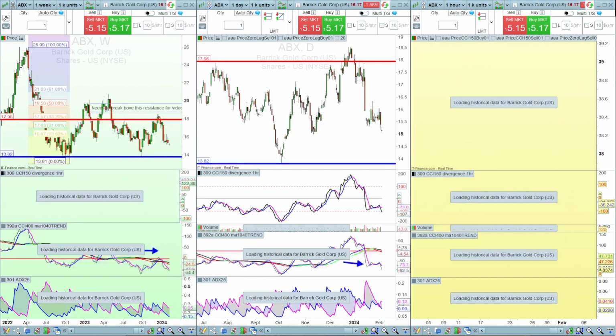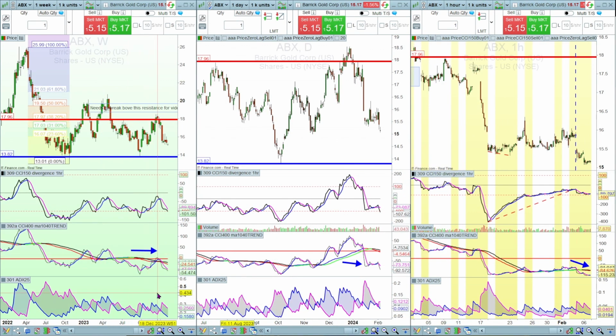Barrick Gold, ABX, bearish on the weekly. You can see there it's bounced off that key resistance area and it's making further declines. Bearish on the daily as well on all our indicators, no divergence, and also bearish on the hourly as well, but again similar to the previous chart, there was a bullish divergence here. It was previously drawn there, and it may have already hit it, but the CCI is still trending upwards versus the lower lows in the price. So I'm going to move that to that low there, and also subsequently move that to there. And again, if that falls below that point, we're going to disregard the divergence.